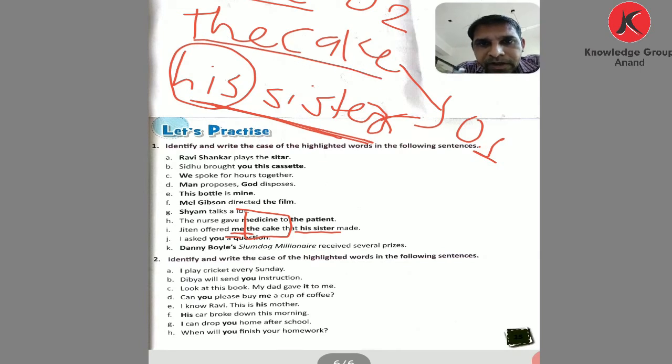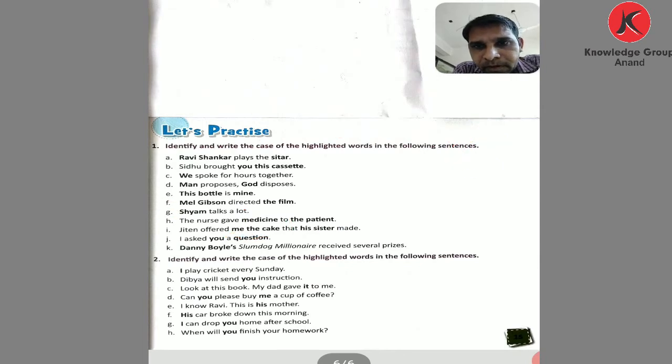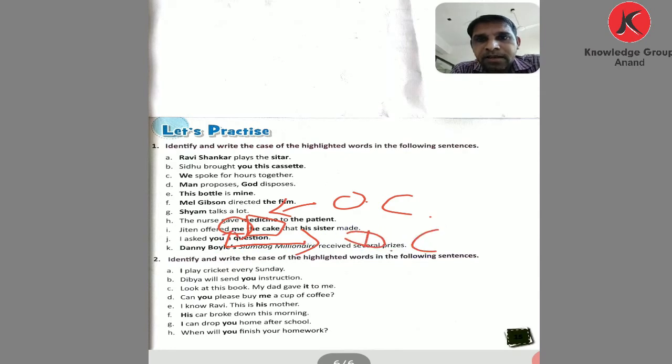So the cake is objective case. And here me is what? Me is dative case. Why? Because a pronoun is used, me. And his sister, showing the possession, is genitive or possessive case.